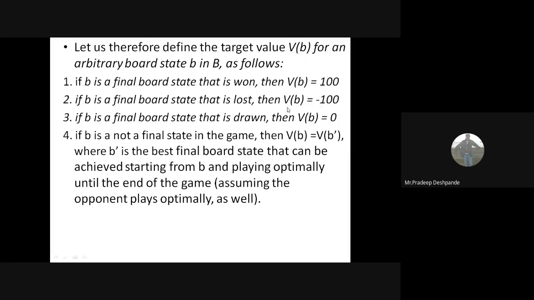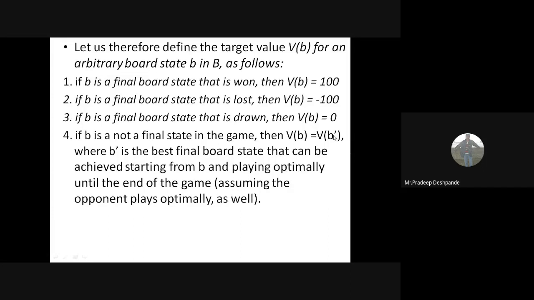We are losing it, so minus 100. If B is a final board state that is a draw, the match will be drawn here, then the value of V will be 0. In the fourth case, if B is not a final state in the game, then V of B is equal to V of B dash.